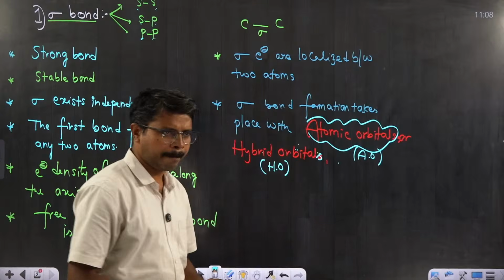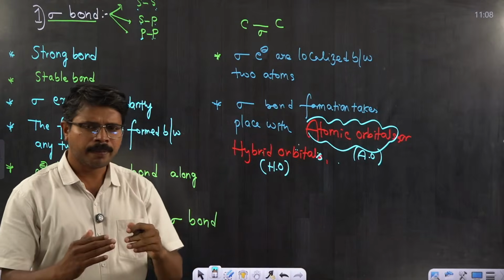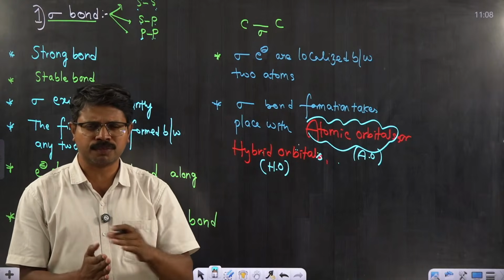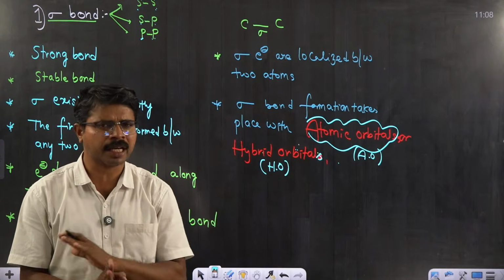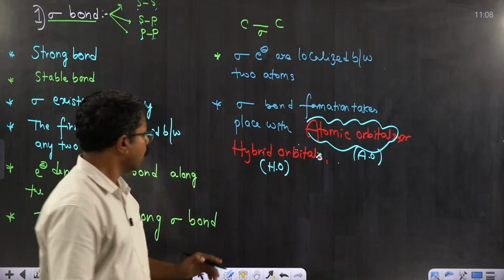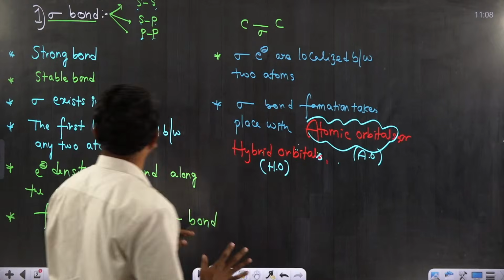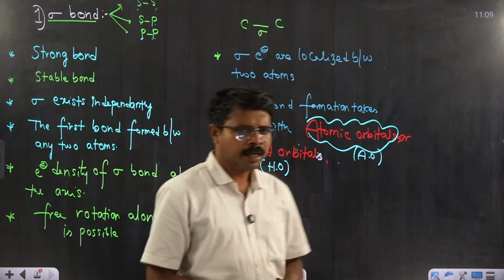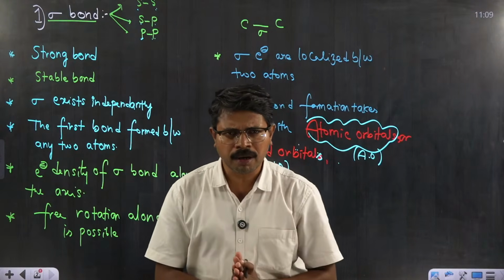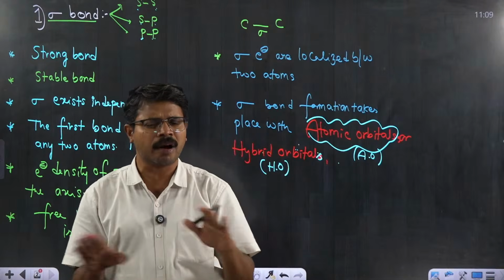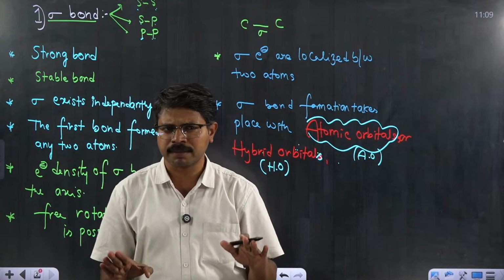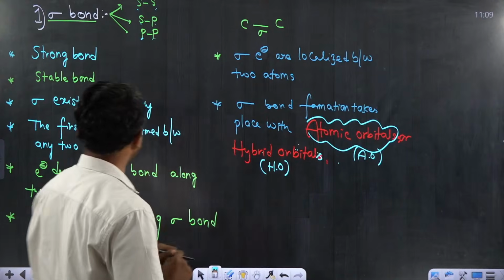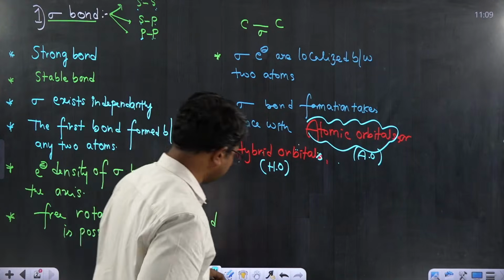Wait for one more day. Probably from Monday onwards, I will try to introduce hybridization, the most important topic in the chemical bonding chapter. With this, I am going to stop the points about sigma bond. Sigma bond is a strong bond, and the first bond formed between any two atoms must be a sigma bond. Sigma bond is a stronger and stable bond.